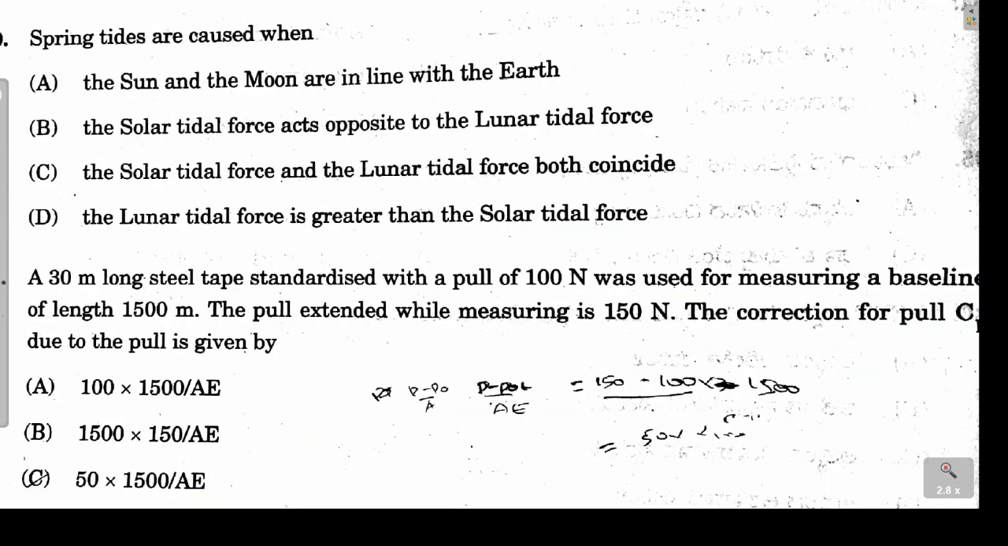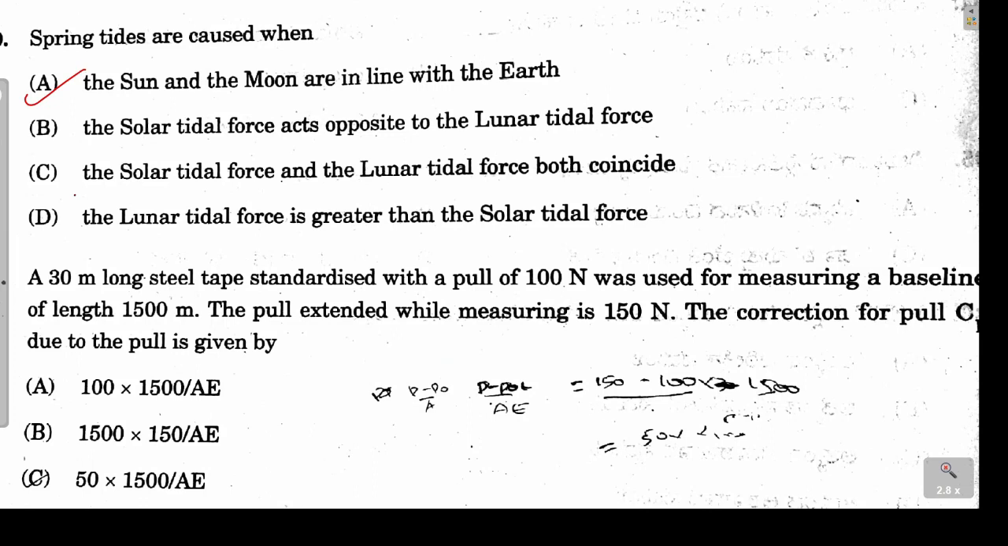So next problem is from the survey, where they are asking that the spring tides are caused when. So basically spring tides are the high tides which are generally formed when the sun and the moon are in line with the earth. So option A is the correct answer for 40th problem.